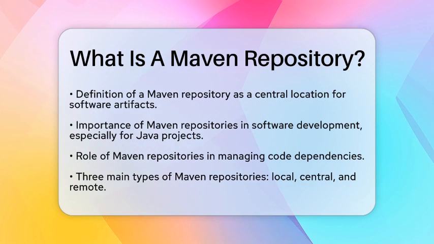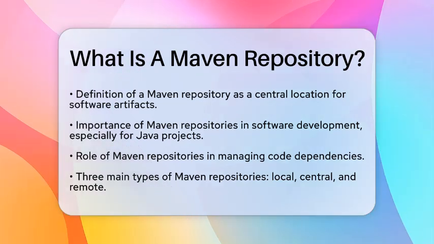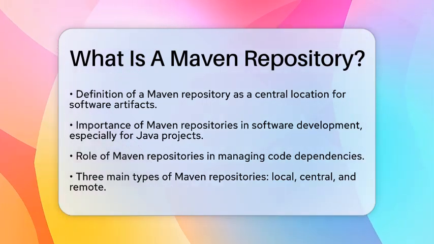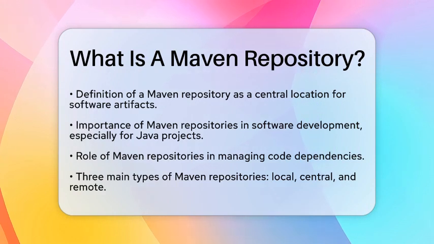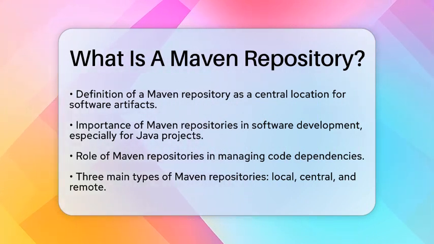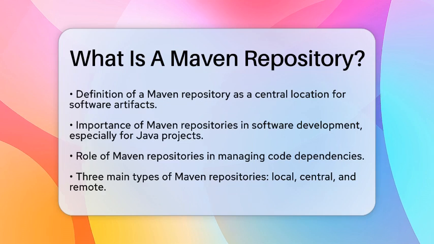This is especially important in software development, particularly for projects that use the Java programming language. Maven repositories help developers handle dependencies in a structured way. When a developer starts a project, they often need various libraries to make their code work. Instead of searching for these libraries manually, they can rely on Maven repositories to provide them.